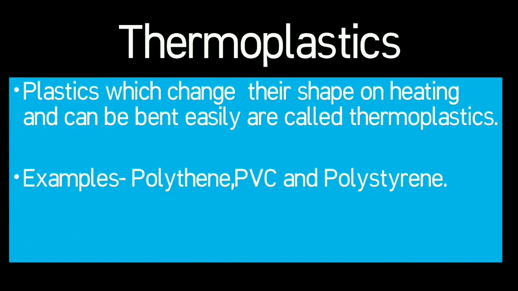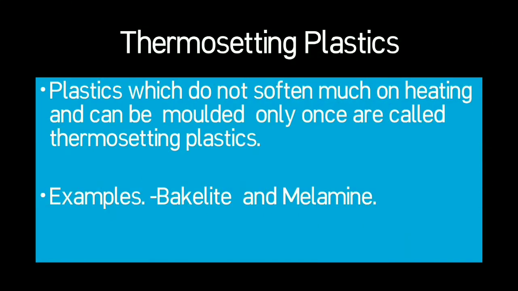Now, thermoplastics. Plastics which change their shape on heating and can be bent easily are called thermoplastics. Polythene, PVC, polystyrene are common examples of thermoplastics. Now, thermosetting plastics. Plastics which do not soften much on heating and can be molded only once are called thermosetting plastics. Bakelite and melamine are common examples of thermosetting plastics.